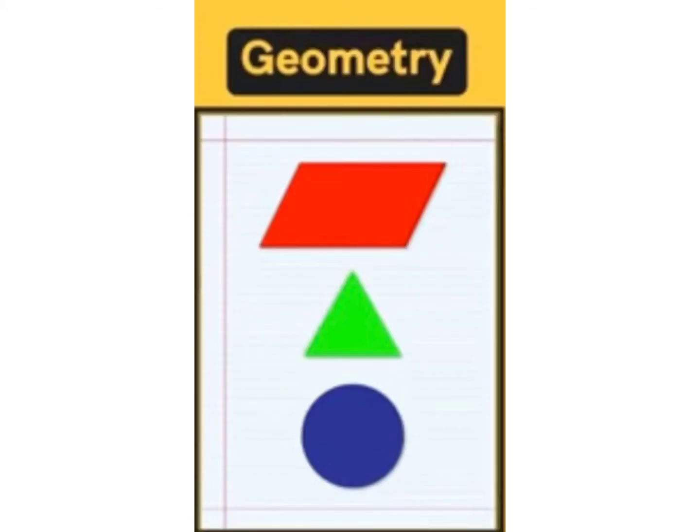Try to recall your knowledge of lower classes. What are the names of these figures which you are seeing in the diagram? Yes, you are right. They are the geometrical figures. First one is a rectangle, second one is a triangle, and the last one is a circle. So this much you know, that these are geometrical figures, but geometry is much more than this. So let us start with geometry.